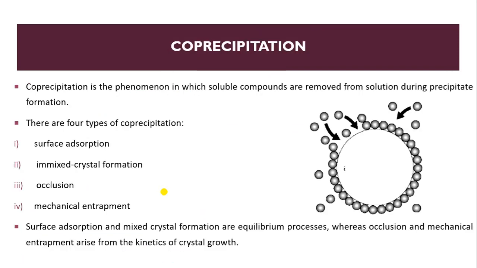Now we will see what it actually is. So what is co-precipitation? Co-precipitation is a phenomenon in which soluble compounds are removed from solution during precipitate formation. Means what? If we consider this as our precipitate, then soluble compounds are removed from solution.